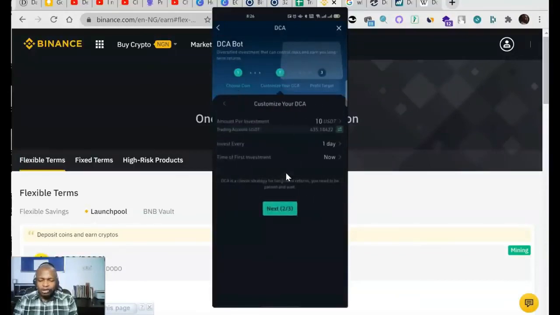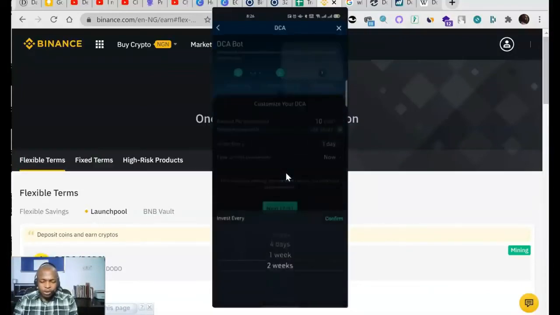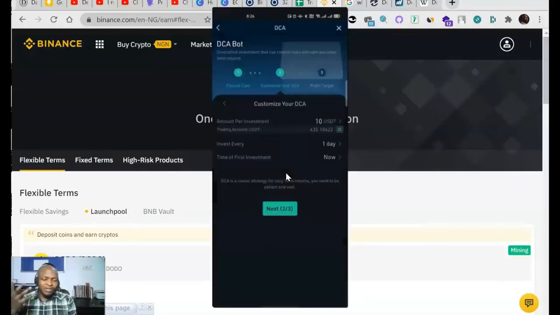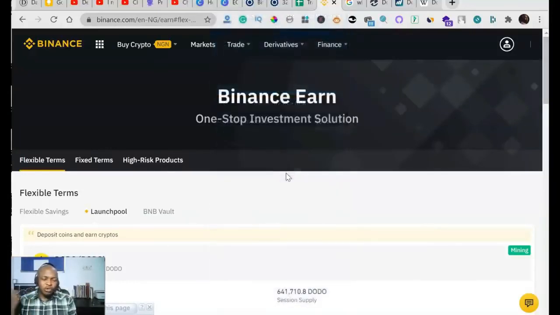Next, I can choose if I want to invest every day, 4 days, or 2 weeks. So what happens is that my USDT will be used to buy Bitcoin every 2 weeks. Of course, I'm going to enter the amounts I want to use in buying Bitcoin every week. So KuCoin is another platform where you can do dollar cost averaging.